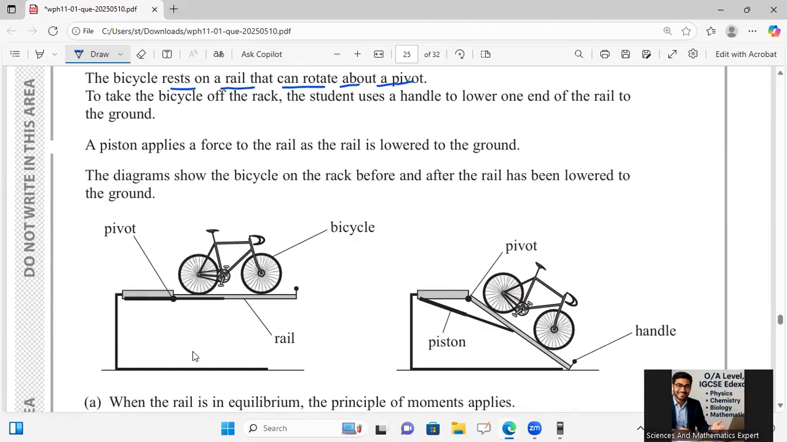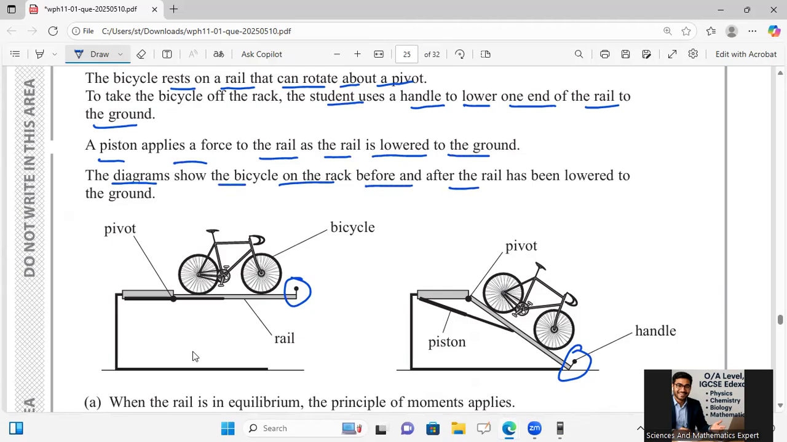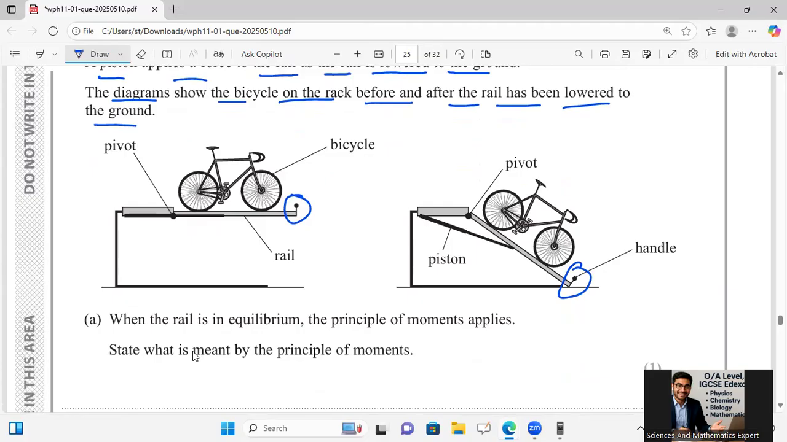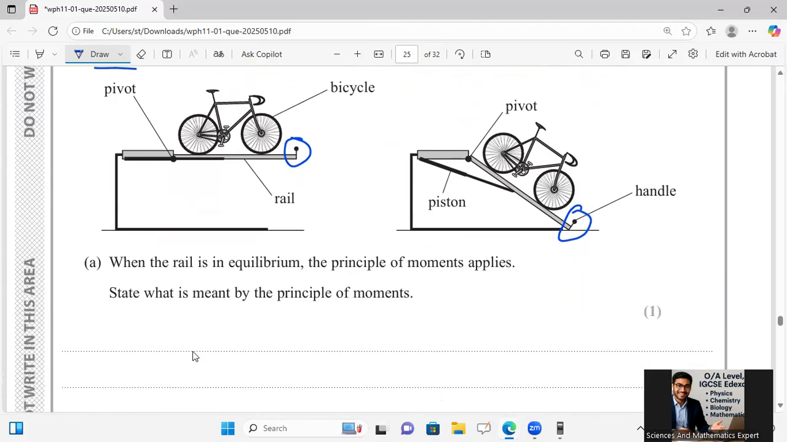To take the bicycle off the rack, the student uses a handle. This is the handle over there. The handle lowers one end of the rail to the ground. The piston applies a force to the rail as the rail is lowered to the ground. The diagram shows the bicycle on the rack before and after the rail has been lowered to the ground. All right. When the rail is in equilibrium, the principle of moments applies.